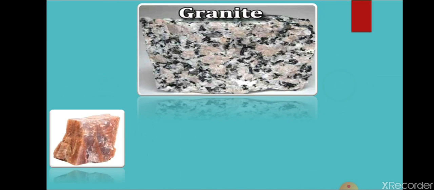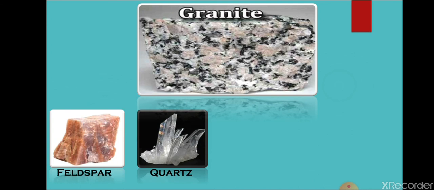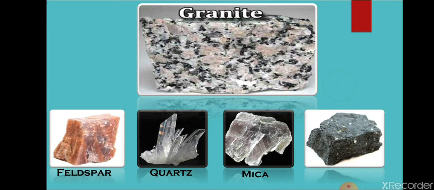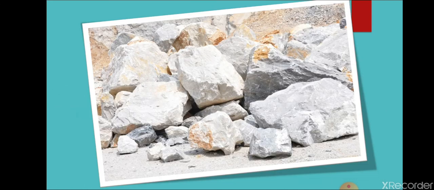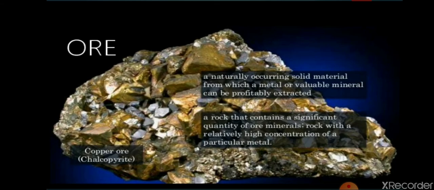Now as you can see, granite is composed of many minerals like feldspar. As you can see, this is quartz. Granite is composed of mica, and granite also contains amphibole. So these are the minerals that form a rock named granite. Granite is a rock that contains various minerals. Now take an example of limestone also. This is limestone. Limestone is basically a rock. From that we get the mineral from which we make chalks and various other things.